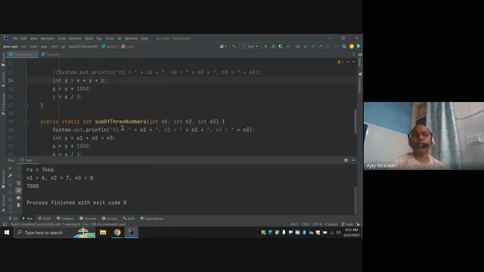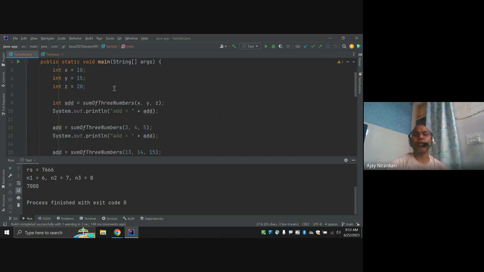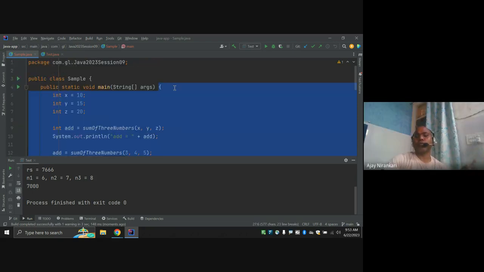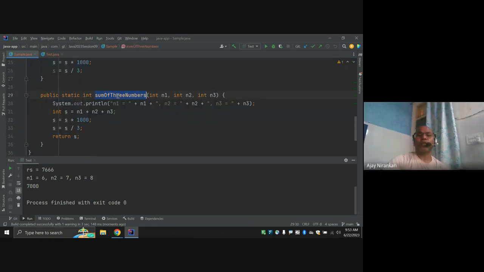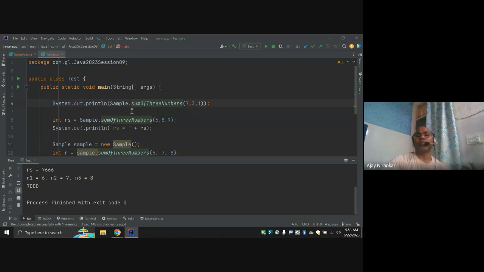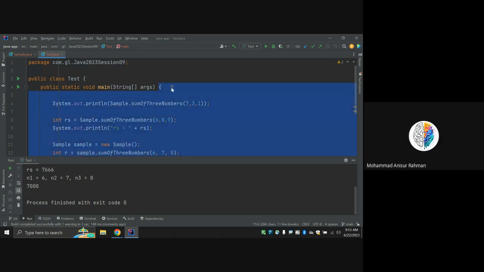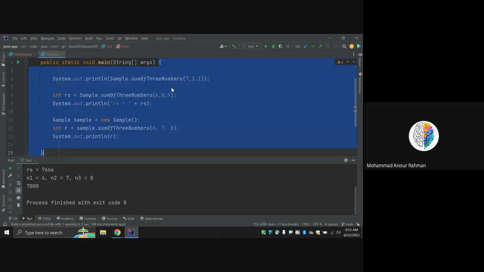The only difference is instead of writing this in the main method, which cannot be reused, you can use a method from other methods and even from a different file.